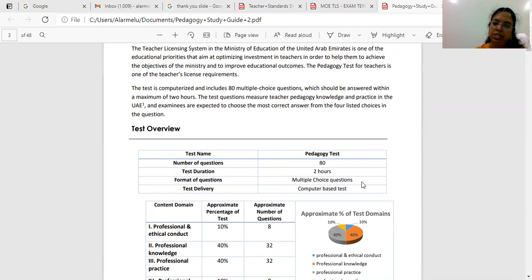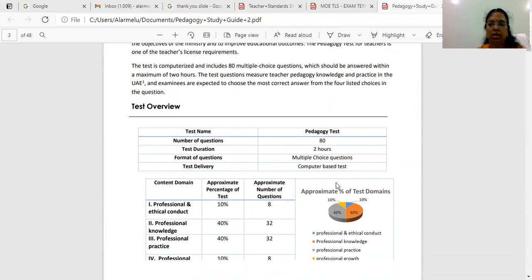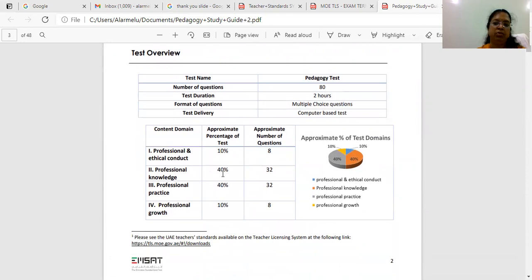The format of the questions will be multiple choice, and the test delivery will be on the computer, a computer-based test. That means you will be given a center and you are supposed to go over there, where you will be provided with a system on which you should click the correct answers for all the 80 questions.